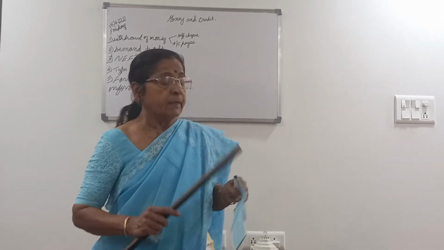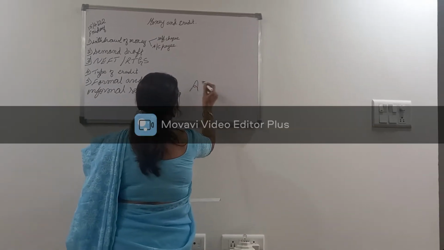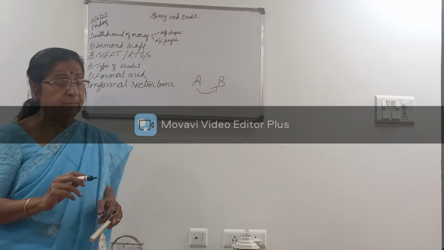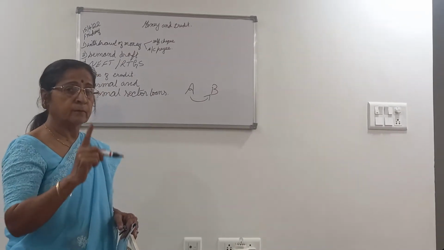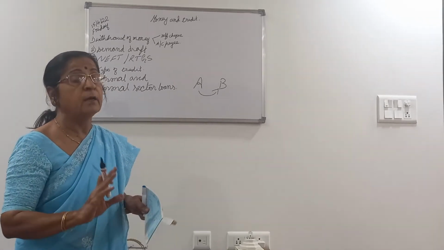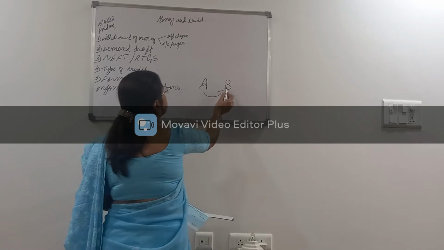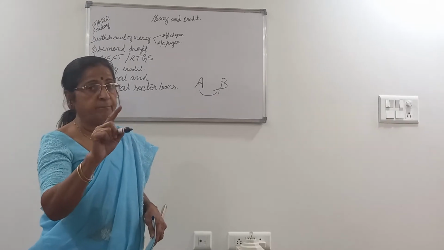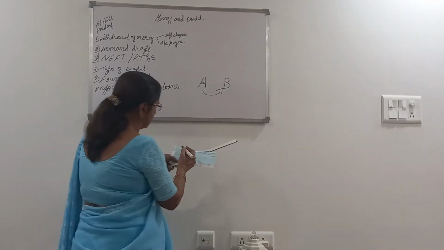For example, person A has to pay a certain amount to B. So now, person A will give an account payee check, in the name of B. Pay to person B, the amount and all the other details, and it is also called a crossed check.